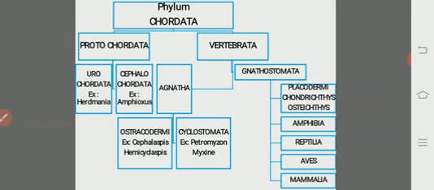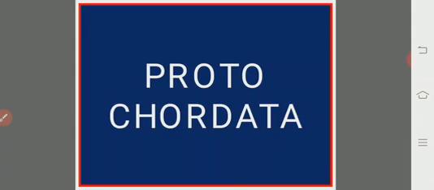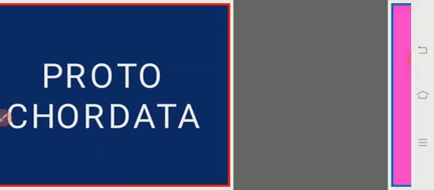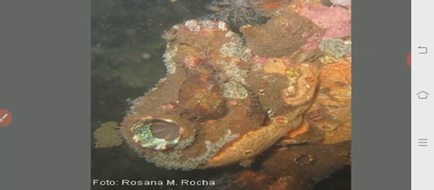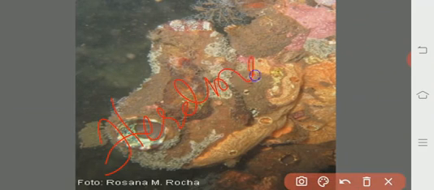Let us see various organisms and their examples, right from the protochordata to the mammals. Have a look at the organisms. Protochordates, these are the primitive chordates. The best examples are the urochordates and cephalochordates. We have Herdmania, a representative of the urochordata.